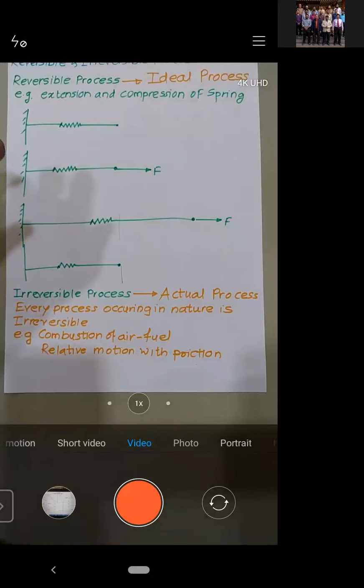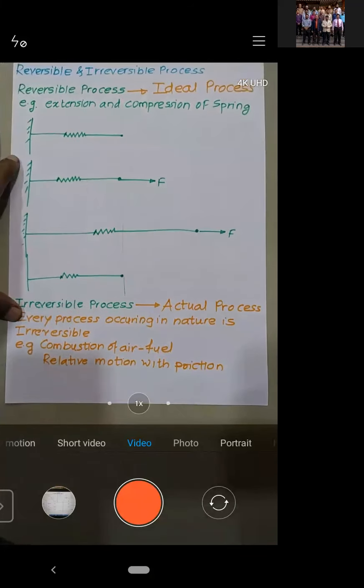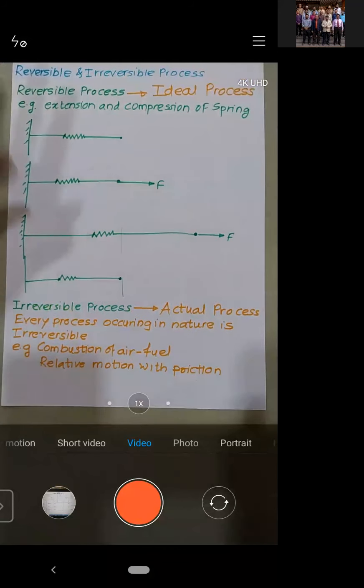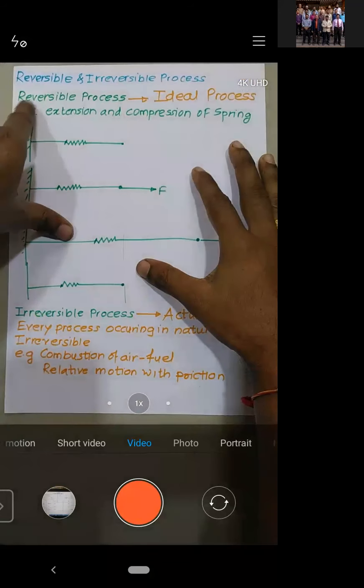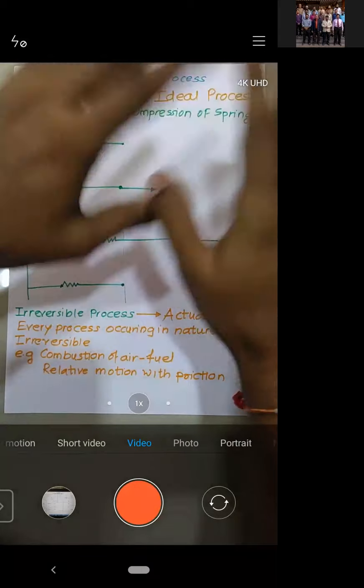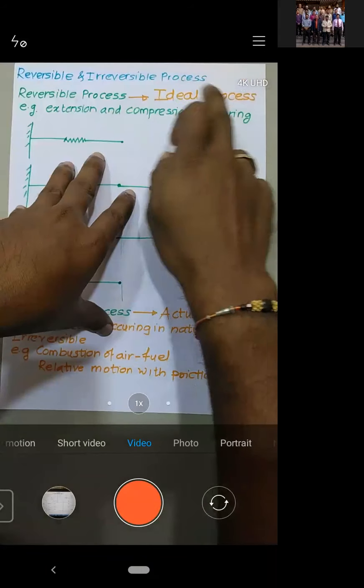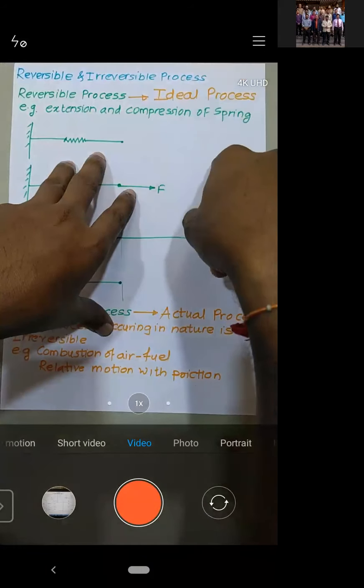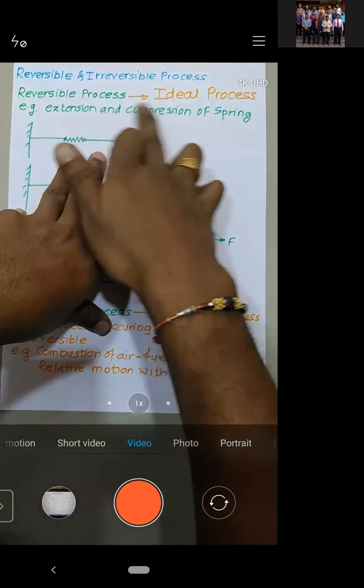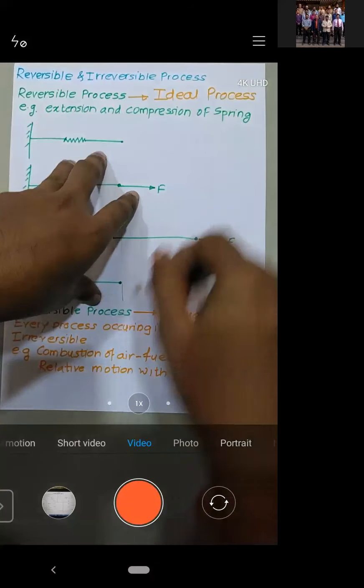Yes, sir. Is it clear, all of you? Yes, yes. Let me know. Okay, so you remember only one thing: reversible processes do not exist. They are the ideal process. You might feel, sir, if these reversible processes do not exist, then why are you teaching this to us?